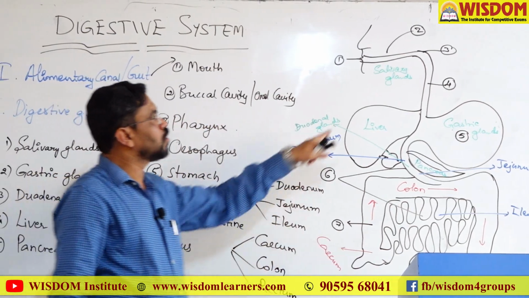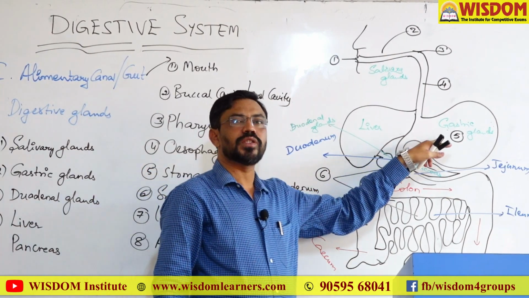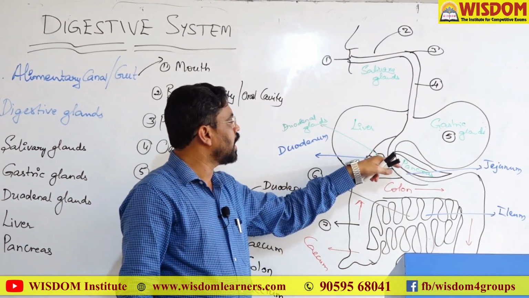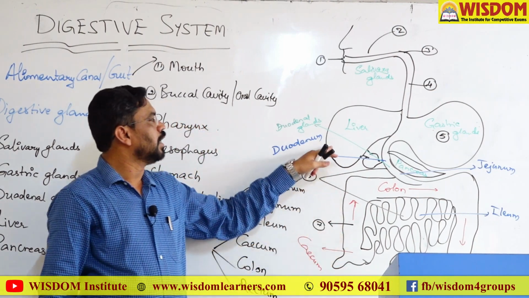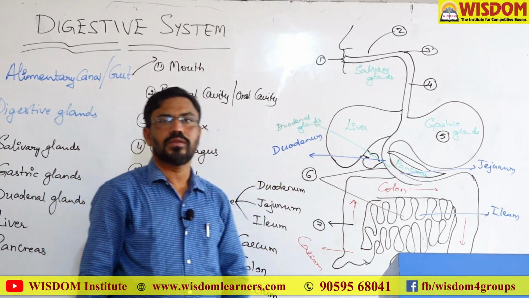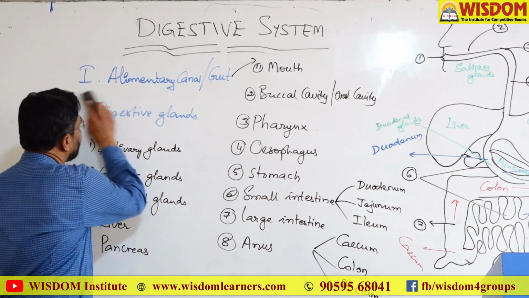And the digestive glands include salivary glands, which are present in the buccal cavity, gastric glands present in the stomach, duodenal glands present in the duodenum part of the small intestine, and then liver and pancreas. These are the digestive glands. Let us see one by one in detail.